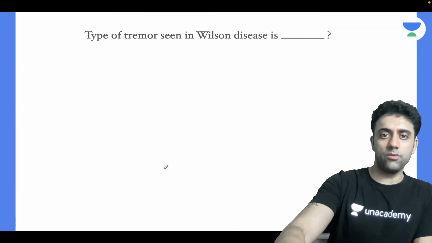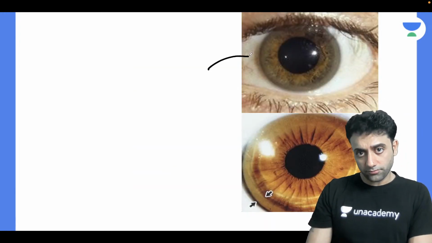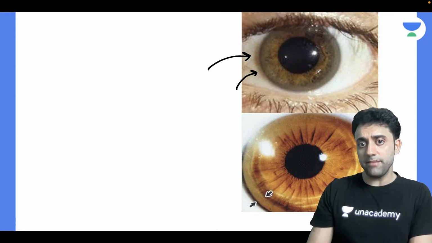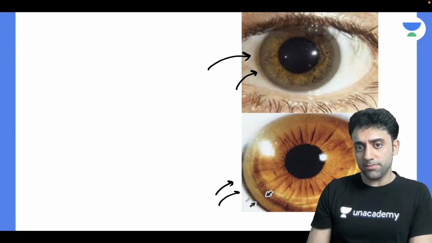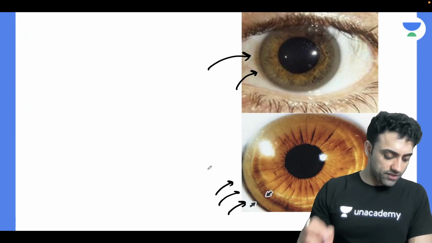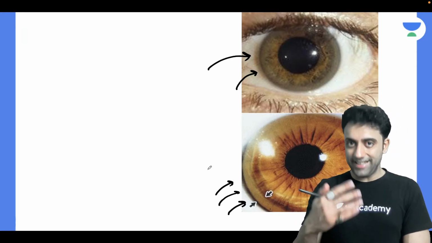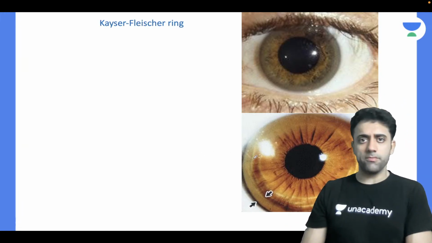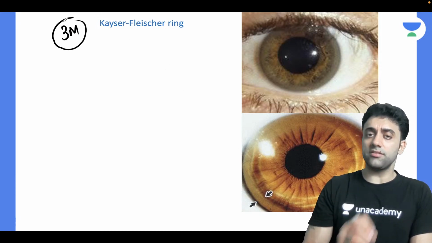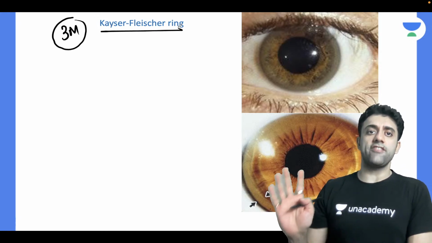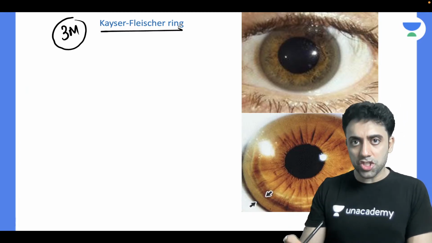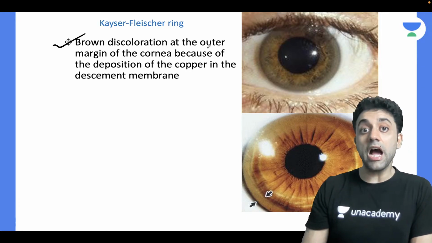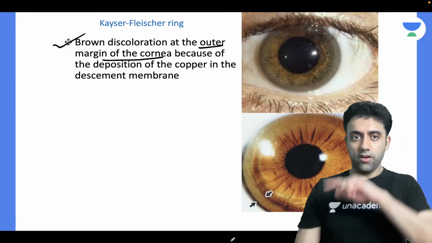Very good. This is the best picture, I think. Once again, I would like to show you this. This is a very beautiful picture. What is this? In the periphery, in the Descemet membrane of the cornea, can we appreciate the arrow in this picture? It's a very beautiful picture of the KF ring: copper deposition in the Descemet membrane of the cornea, known as the Kayser-Fleischer ring. Everyone knows about it. It's a very common image-based question, and it could be a 3-mark MBBS question: comment on the KF ring. Number 1, it is the Kayser-Fleischer ring. Number 2, it's a brown discoloration at the outer margin of the cornea.